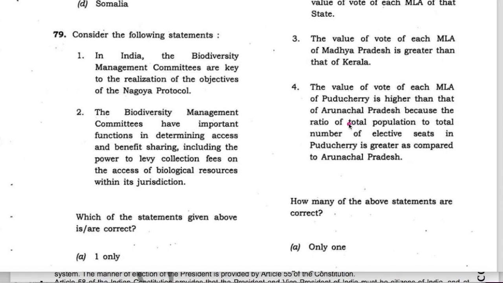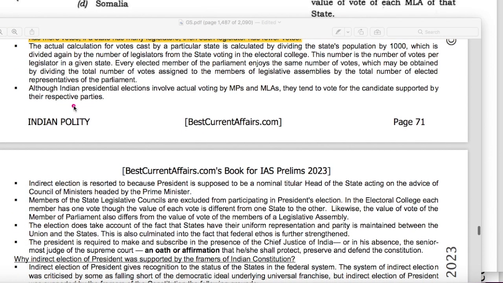Now let's check statement 4, that the value of the vote of each MLA of Puducherry is higher than that of Arunachal Pradesh, because the ratio of population to the total number of elective seats in Puducherry is greater as compared to Arunachal Pradesh. This statement is correct. This is our Indian polity book, on the same page number 71.